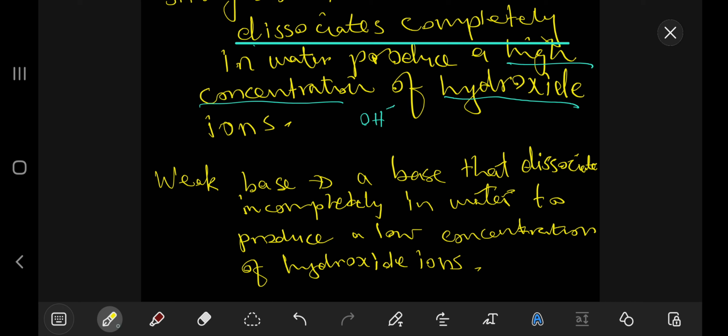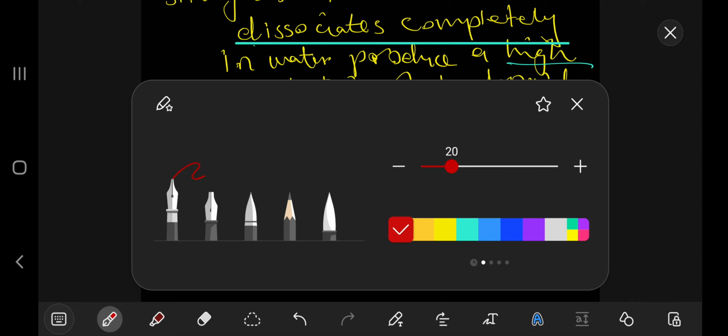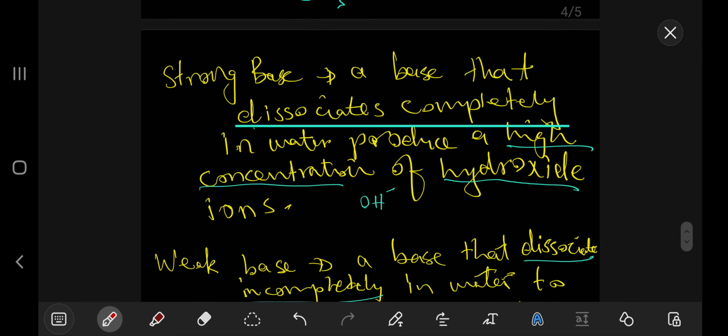So the key terms are that it dissociates incompletely to produce a low concentration of hydroxide ions. So examples, what are the examples of a strong base?